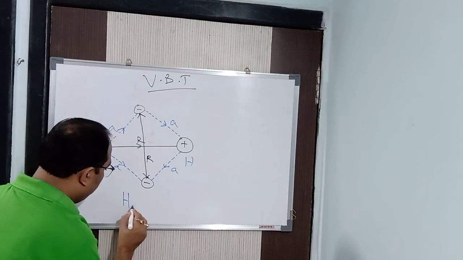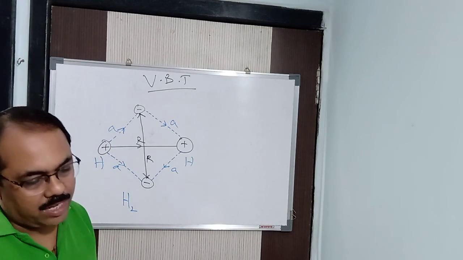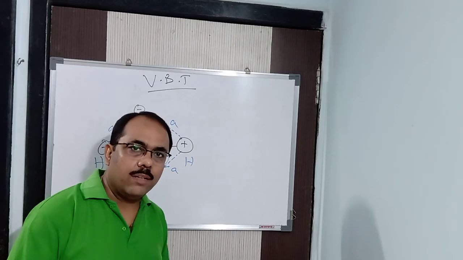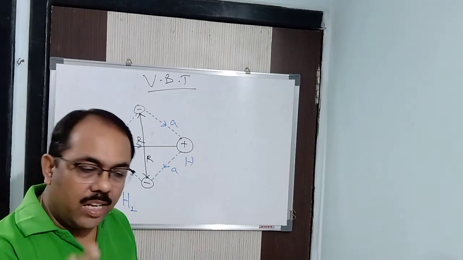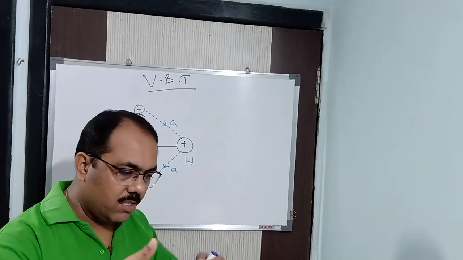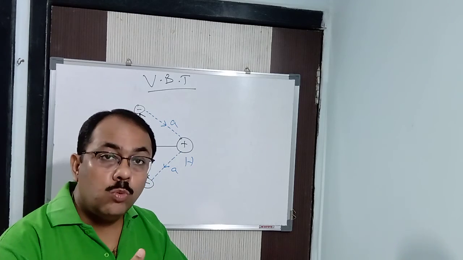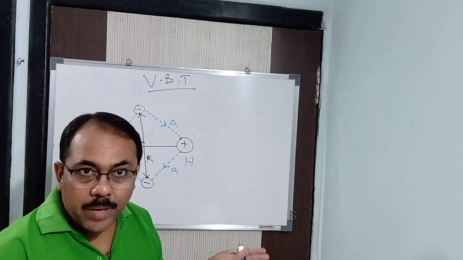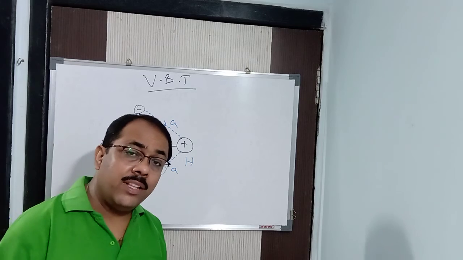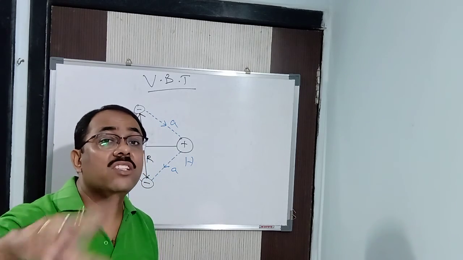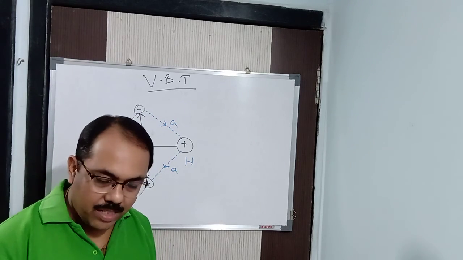Here also the question may come: why are H3 and H4 not possible? The answer is very simple. In one hydrogen atom only one unpaired electron is there. In another hydrogen atom another unpaired electron is there. So they combine to form H2. There is no other unpaired electron present which will combine with another unpaired electron of hydrogen to form H3. Understood? Let me repeat once again.